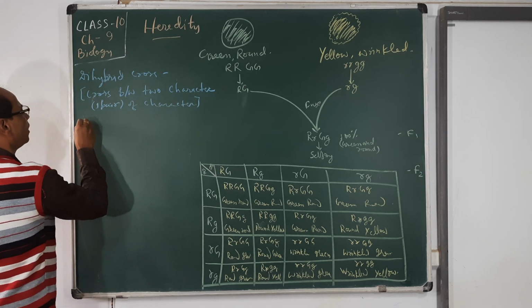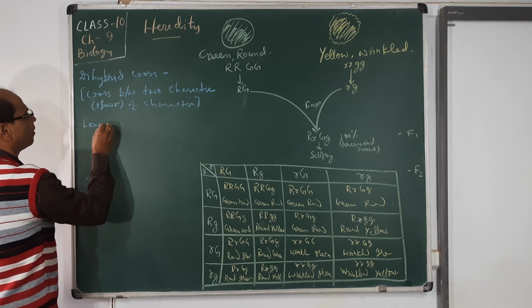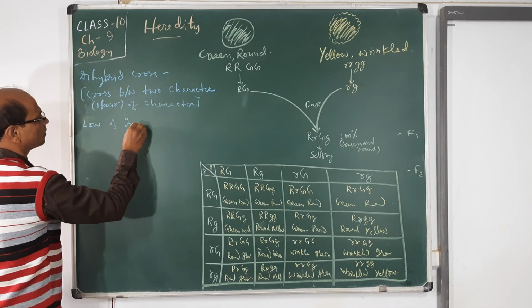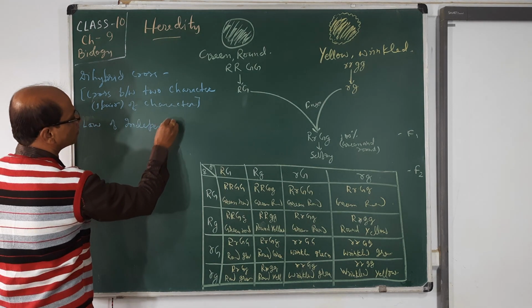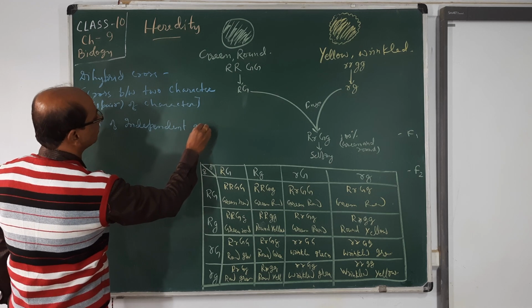You will see the law of independent assortment takes place here.